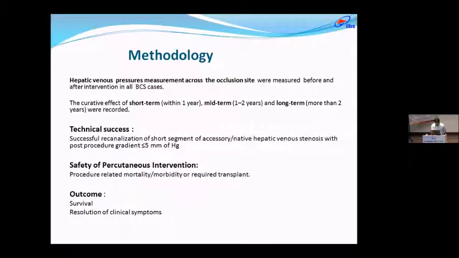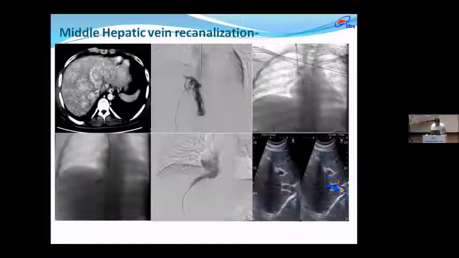Safety of intervention depends upon whether the patient has any mortality or morbidity or requires transplant. Outcome is based on survival and resolution of clinical symptoms. This is a radiological image showing accessory hepatic vein arising, and accessory hepatic vein recanalization was done using the snare technique. On the post procedure color Doppler, there is a stent with normal flow within the stent.